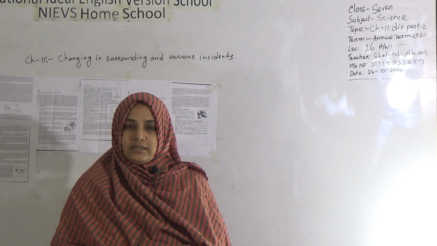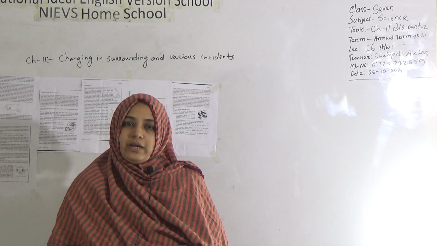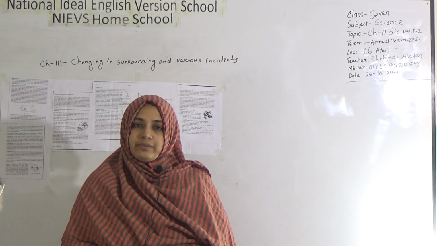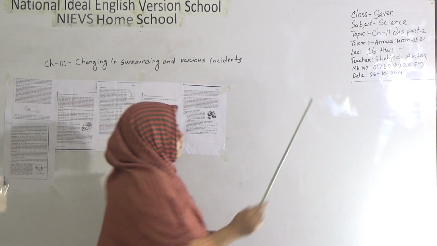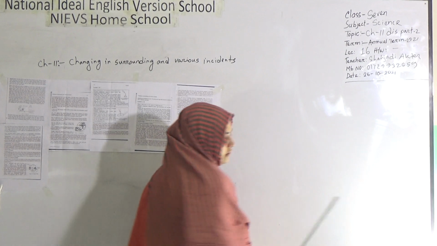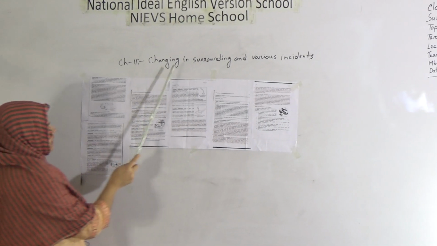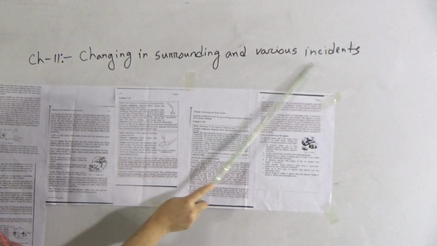This is Shahzadi Akhtar, Assistant Teacher of Science of National Ideal English Version School, Day Shift. Today I am going to take a science class for class 7 students. Our today's topic is chapter 11, discussion part 2, today's lecture number 16. Let's start our class. This is chapter 11, changes in surroundings and various incidents.